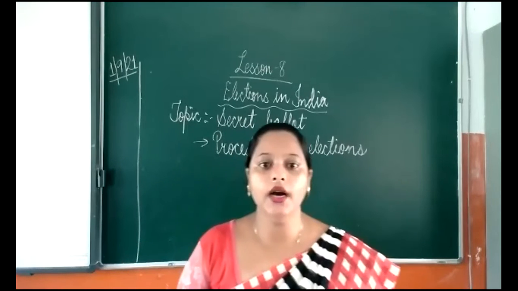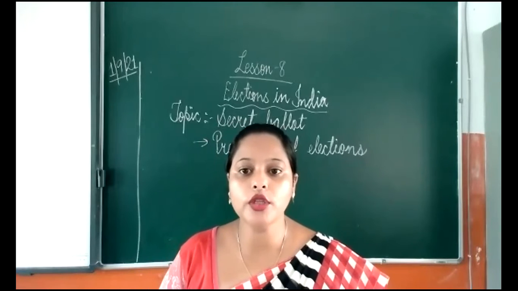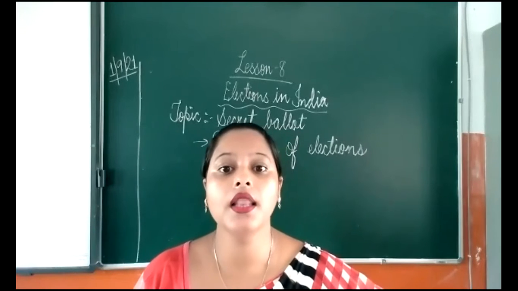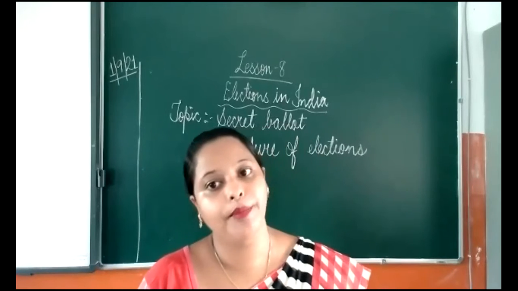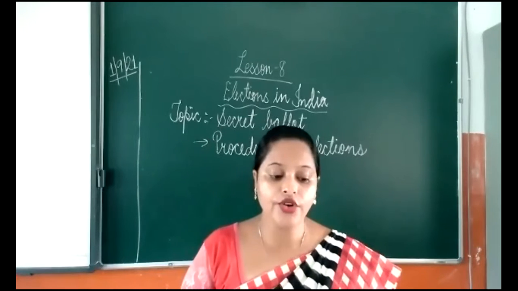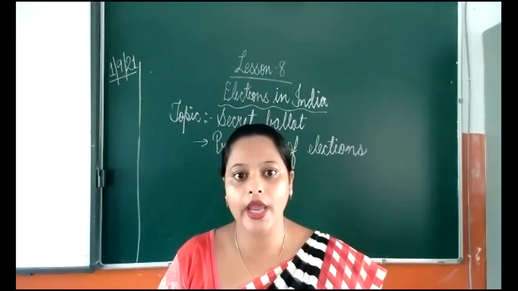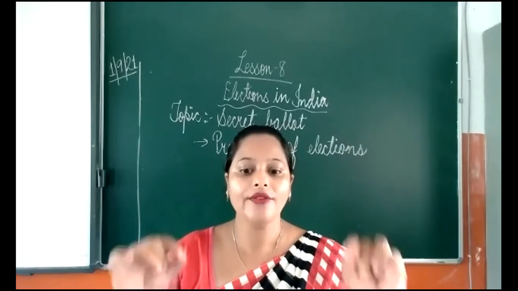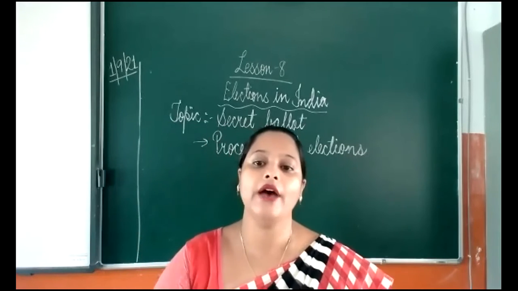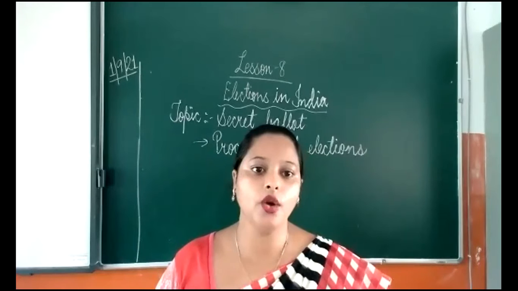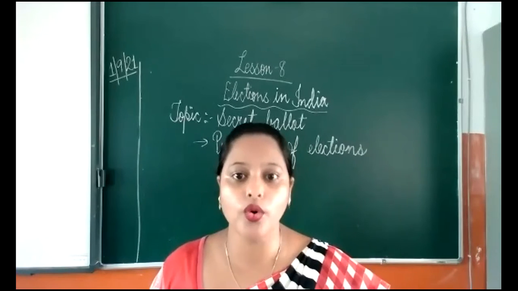Okay, so next our topic is the secret ballot. How do the people elect the leaders? The people elect the leaders through the secret ballot. In our country, voting is done through the secret ballot. It means that those who have given the vote, only that person knows whom they have given the vote. No one else can know to whom that person has given the vote.